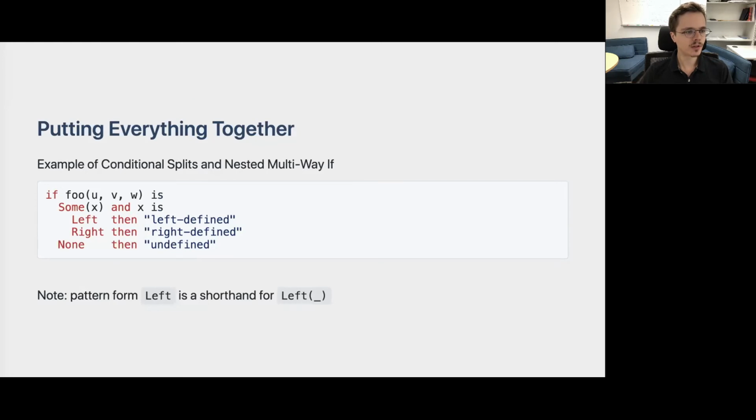Putting everything together, here's yet another example where we test if the result of some function call foo of u and v and w is some of x, and if x is some value of left, then we return left defined. If it is some value of right, we return right defined. Otherwise, we return undefined if the result of the function is none. Notice that here we have not specified any arguments for the left constructor. This is simply a shorthand for specifying an argument that is an underscore.